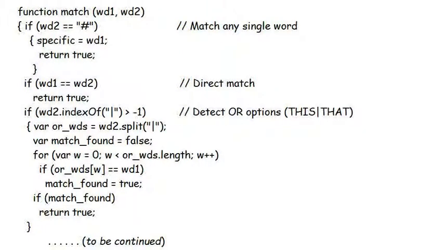Of course, it's always possible that the two words simply are the same, a direct match, and if they are, it returns true. After that, the function checks to see if the word typed is one of a series of alternatives joined by vertical lines, which are split up into individual words in the array or WDS. It goes through the list, and if any element of or WDS matches, then again a match has been found.